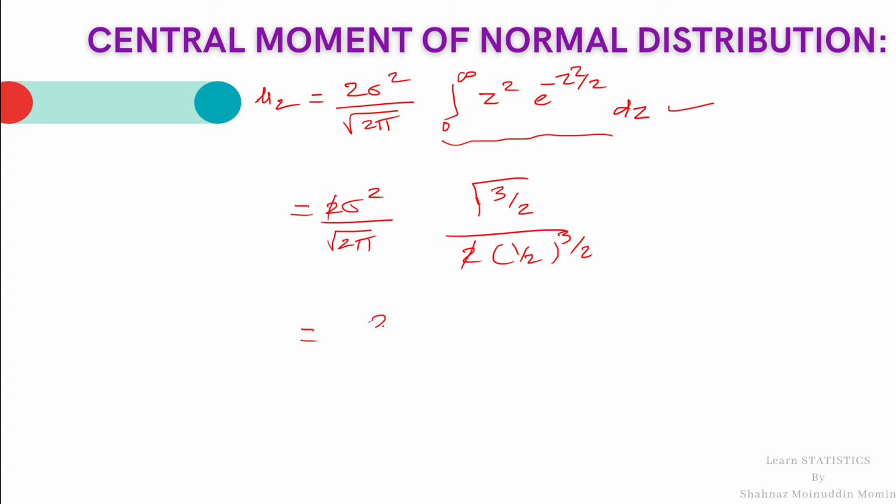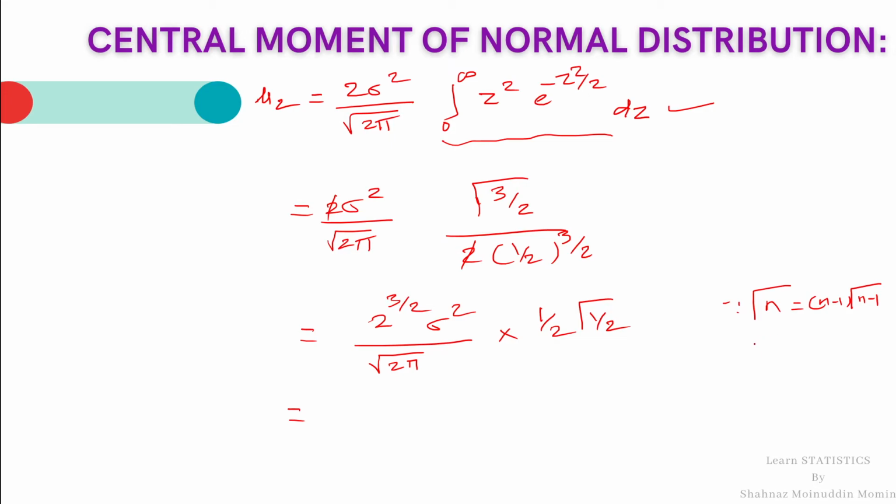It is 2 raised to 3 by 2 sigma square divided by root 2 pi multiplied by the expansion of gamma 3 by 2, which is 1 upon 2 gamma 1 upon 2. This is by the reduction formula gamma n equal to n minus 1 gamma n minus 1, and gamma 1 half is equal to root pi.